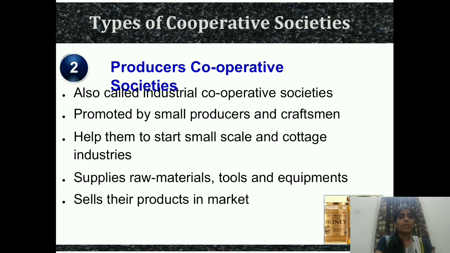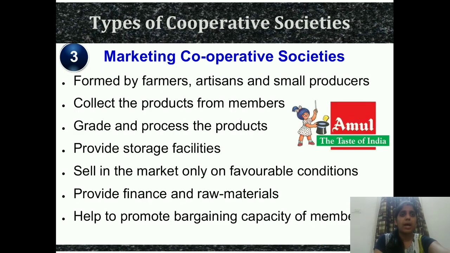Okay. Next point is they supply the raw materials, tools and equipment. So these types of cooperative societies supply raw materials, tools, equipment which are required to convert the raw materials into finished products. And last, they sell their product in the market. Means they openly go and sell their product in the market. Understood the second category. Moving to the third one that we have, marketing cooperative society.